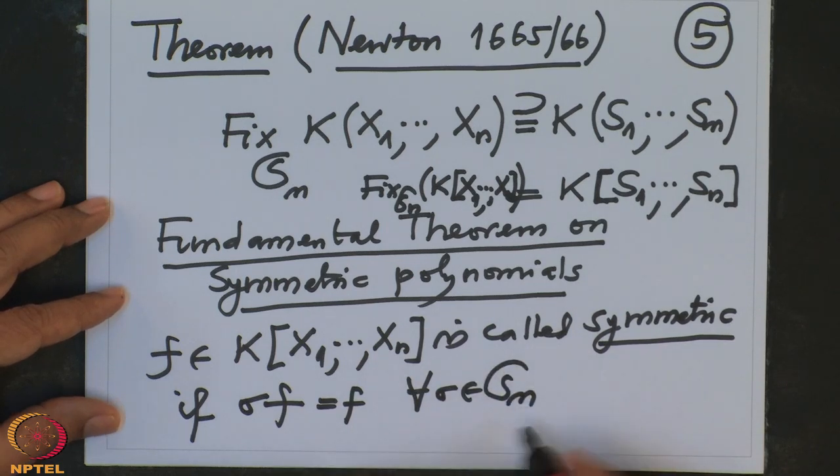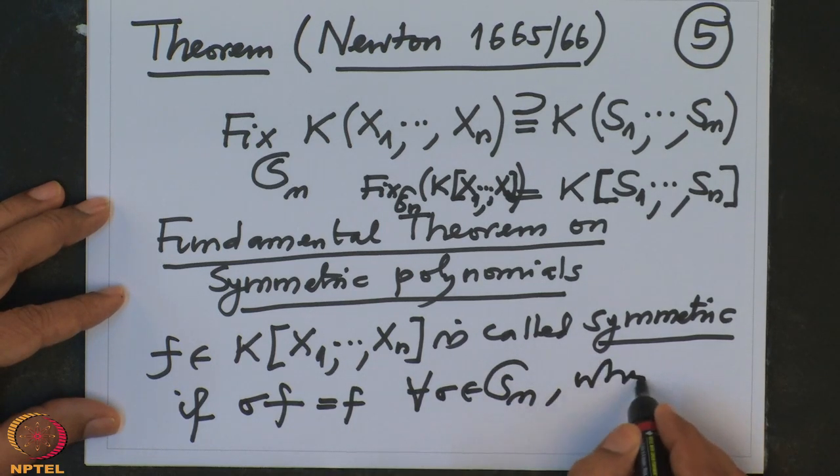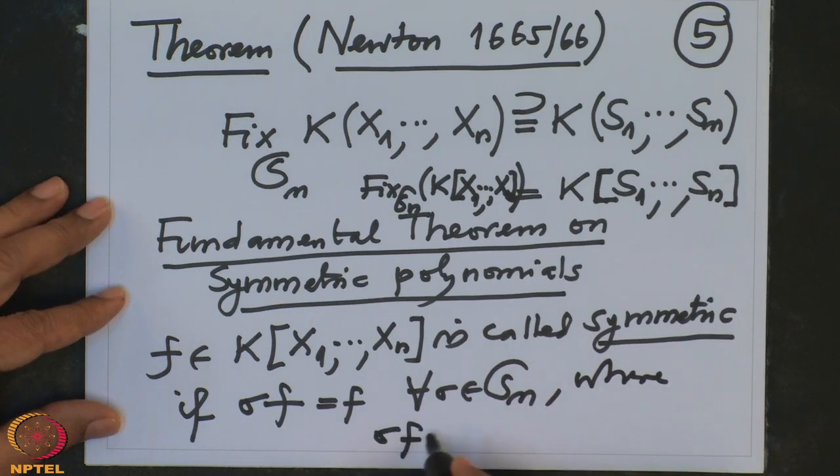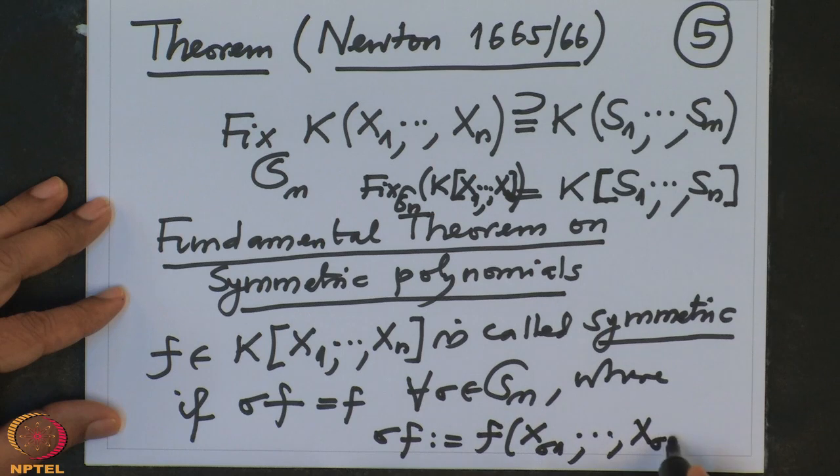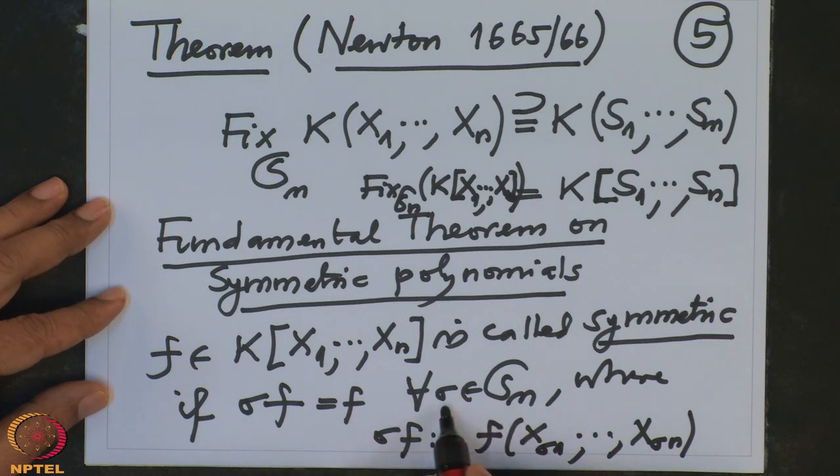And what is sigma of f? Sigma of f is by definition, look at that f and permute the variables according to that sigma. So, f is not changing under every sigma.